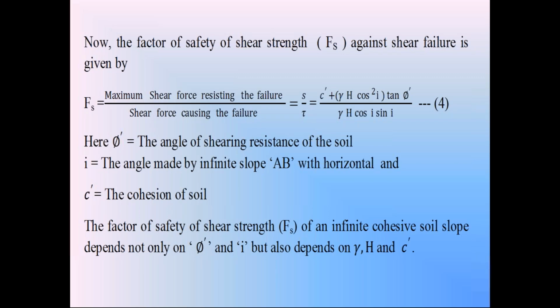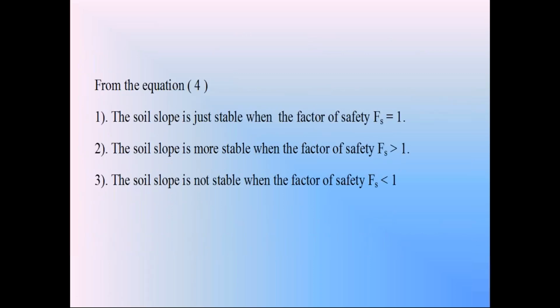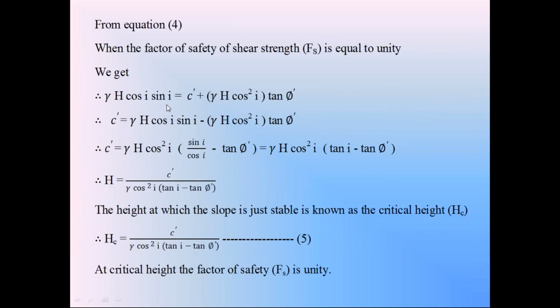Now check that calculation carefully. By taking this factor of safety equal to 1, and by bringing the right hand side denominator to the left hand side, equation 4 becomes gamma h cos i into sin i is equal to c' plus gamma h cos square i into tan phi'. From equation 4, by taking that factor of safety of shear strength Fs equal to 1, we got this equation. Now in this equation, keep these gamma h terms on one side, c' term on the other side.